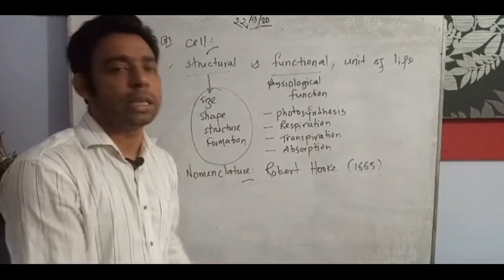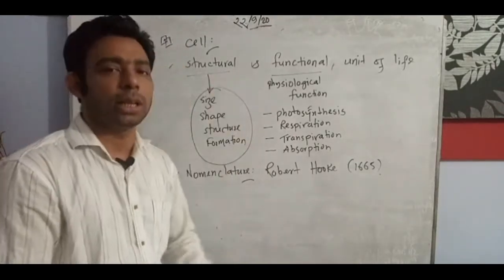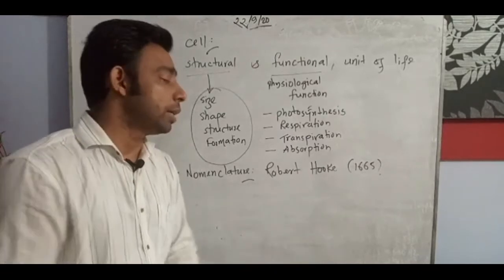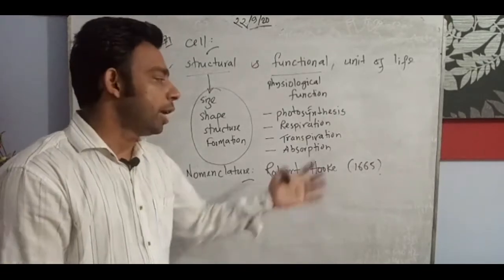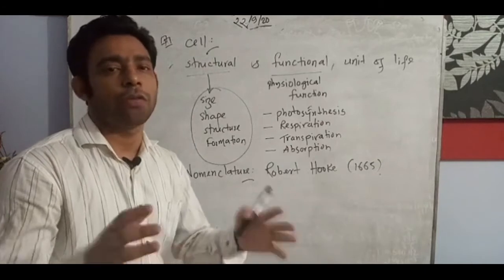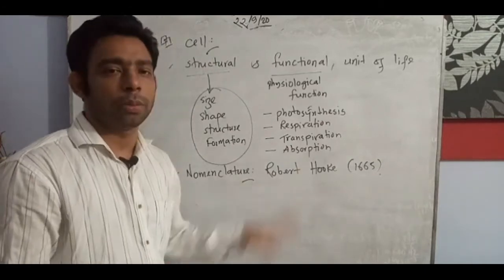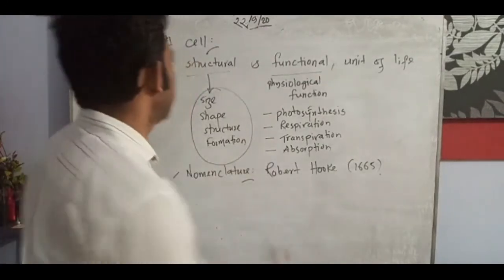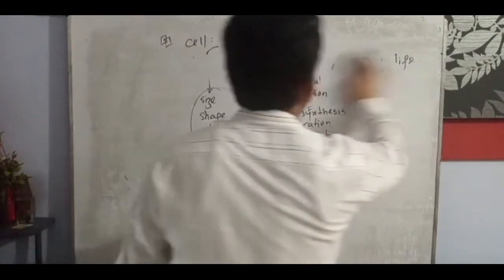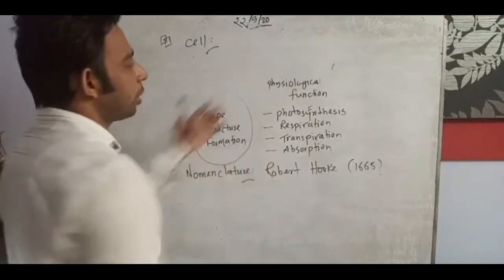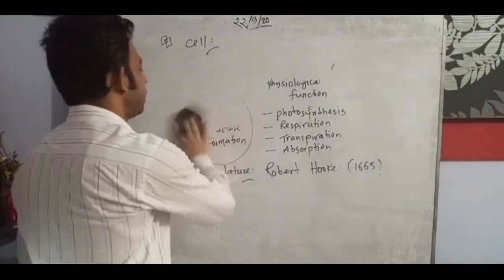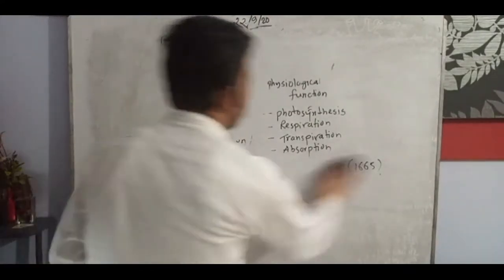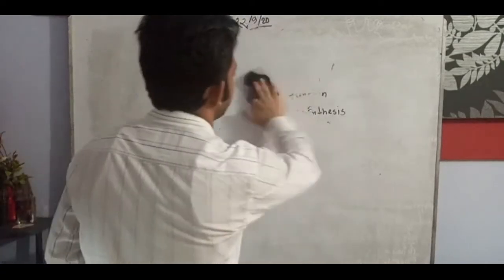Who gave the naming of the cell? Actually, the very first time, it was Robert Hooke, the inventor, in 1665. So this is one of the very important ones. And now we will try to understand the cell with the modern definition. We know the basic definition about that, now we will try to understand the modern definition.